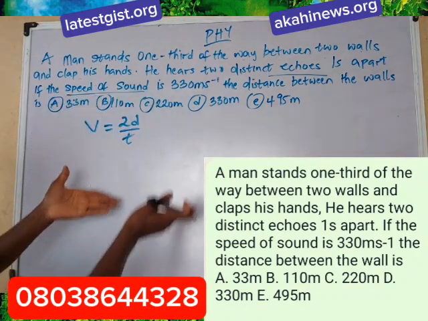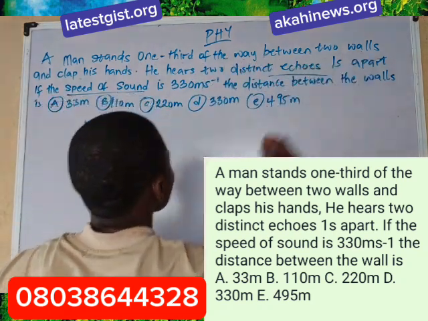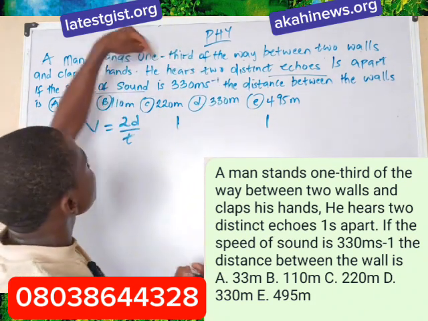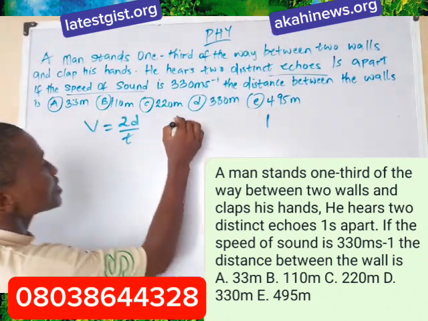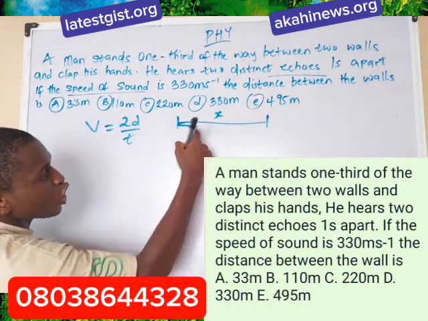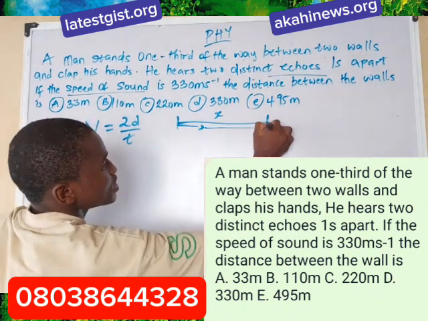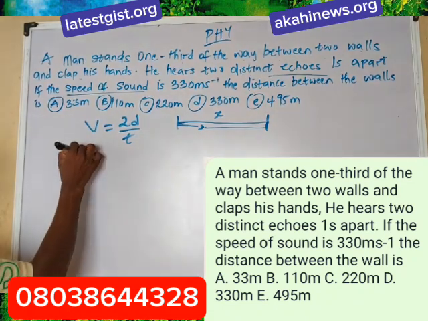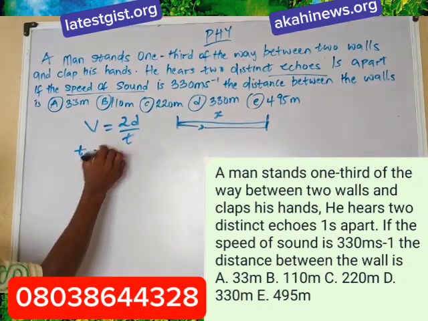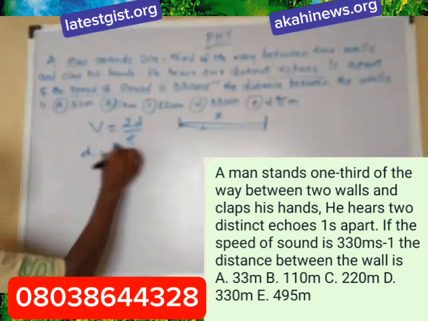Let's go to the question again and read it. A man stands 1/3 of the way between two walls. Let's assume this is the first wall and this is the second wall. Let's say that the whole distance between the walls is x, and the man stands 1/3 of the way. So the first distance d1 will be x over 3.